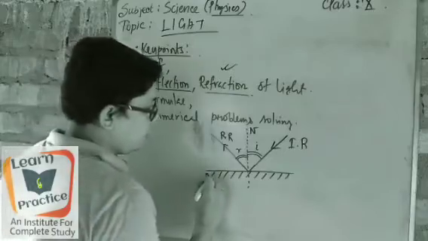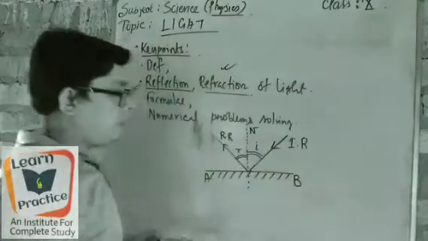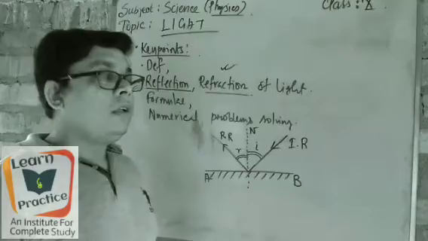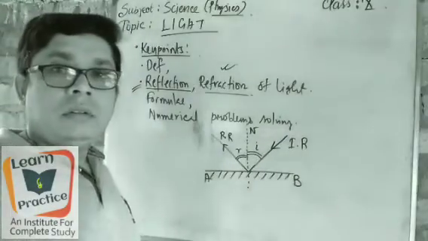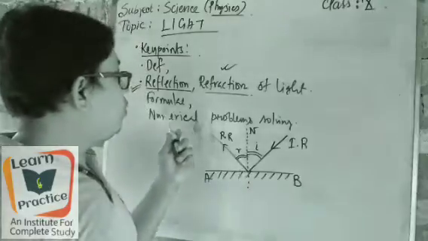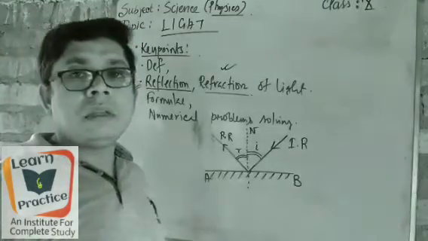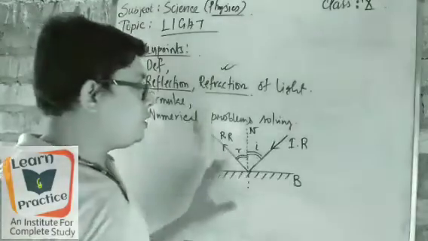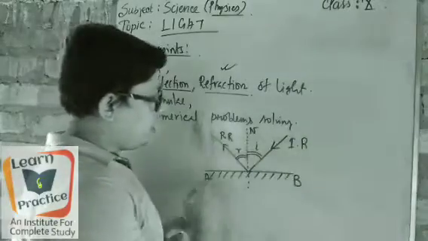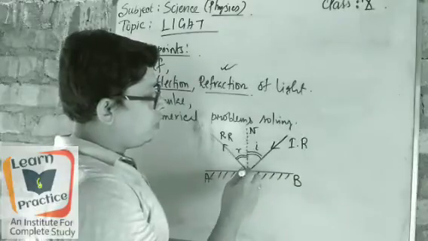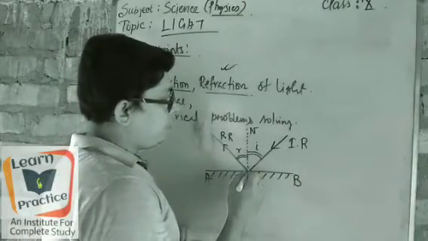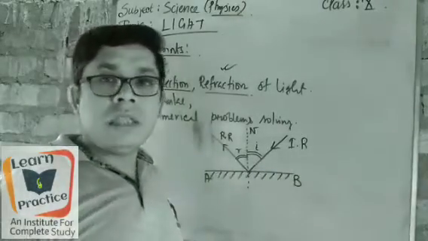Suppose AB is the mirror. If we go through the figure of the reflection process of light, at first the mirror will be taken, and after that an incident ray will fall on it at one point, and from that point the reflected ray will take the same angle.